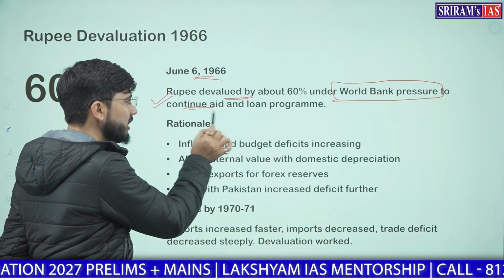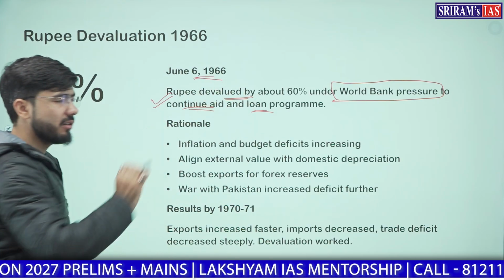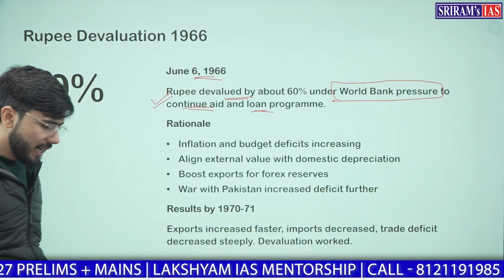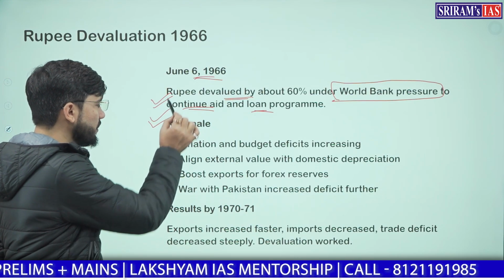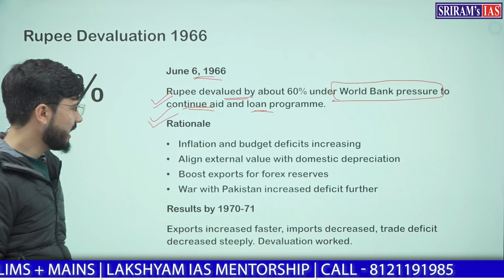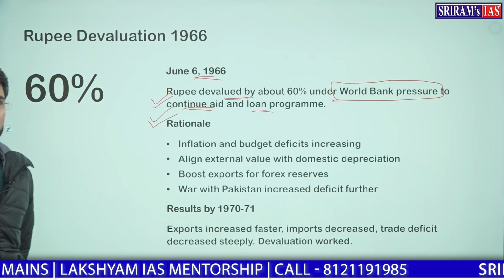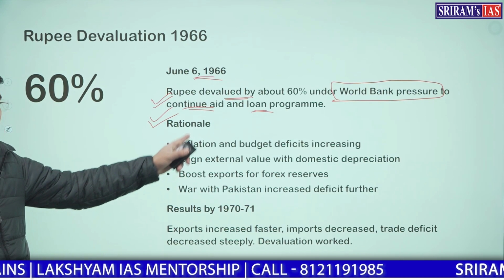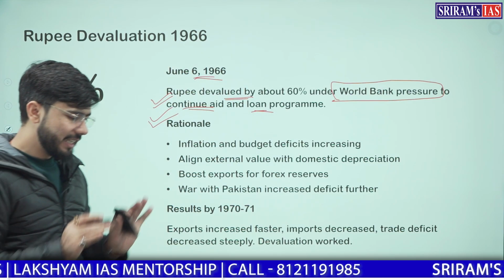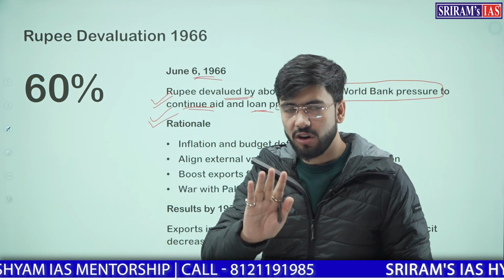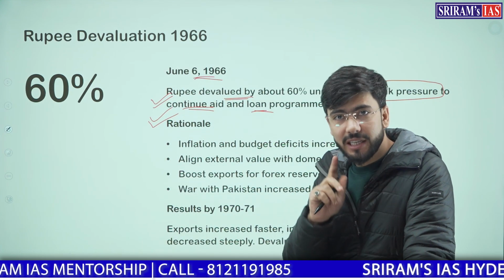In order to receive aid and loans from the World Bank, we had to devalue our currency. That is why the rupee to dollar rate is so high. Not today, but back then it was. First of all, this was to ensure economic stability in India.